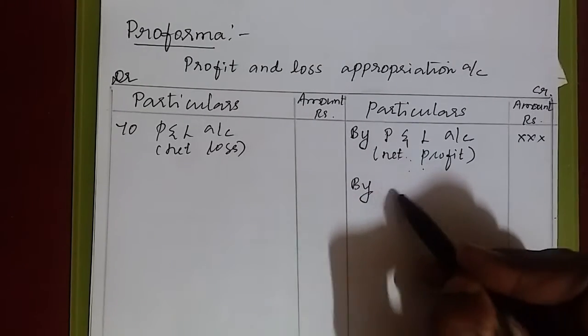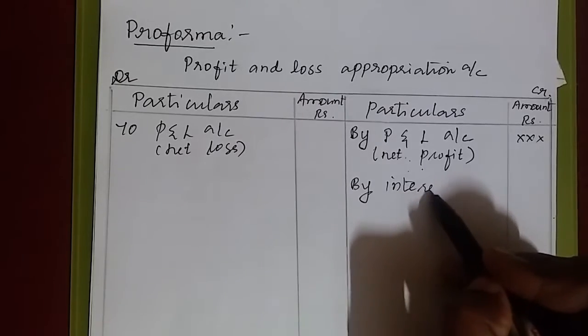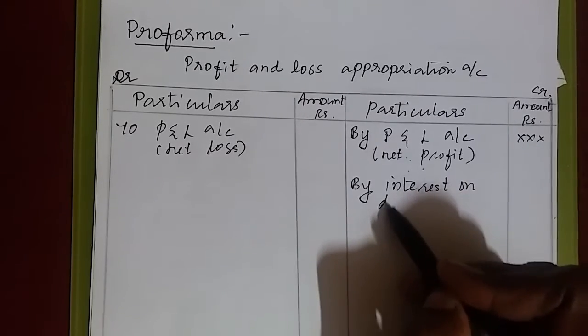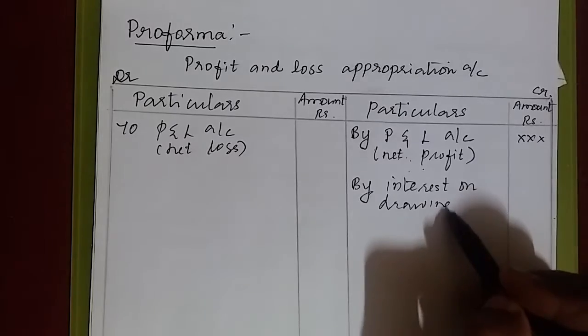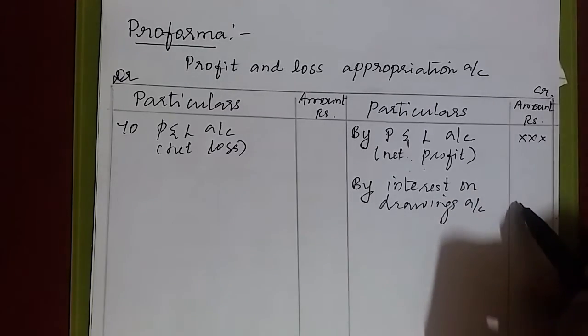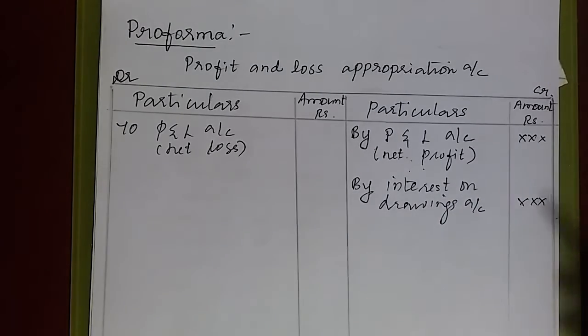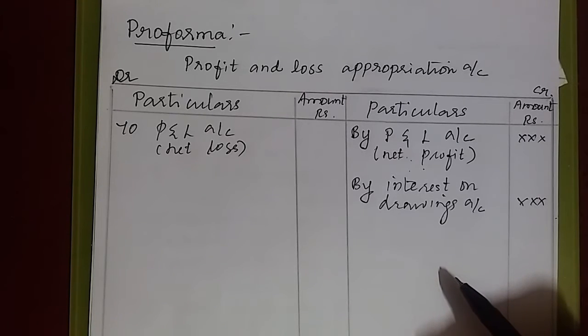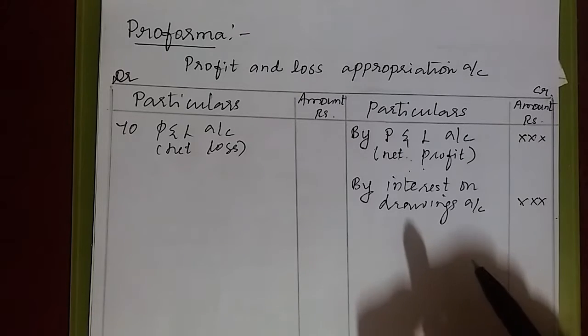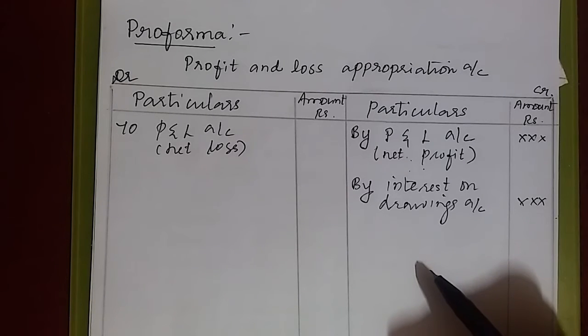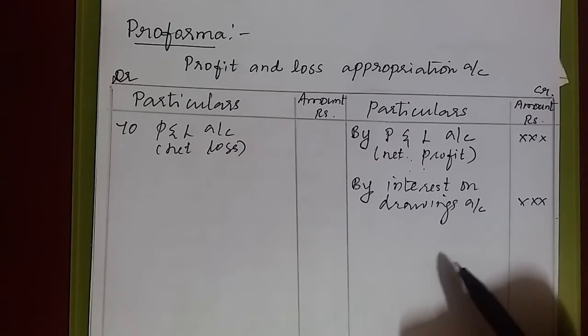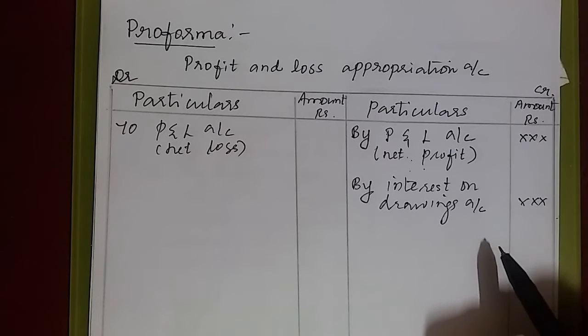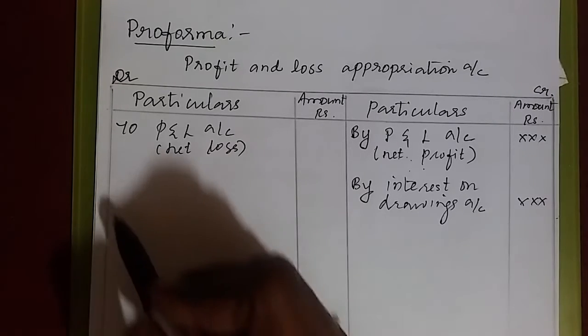And the second one is interest on drawings account. This interest on drawings account is an income to the firm, which was paid by the partners to the firm. So we should write this interest on drawings on the credit side of profit and loss appropriation account.